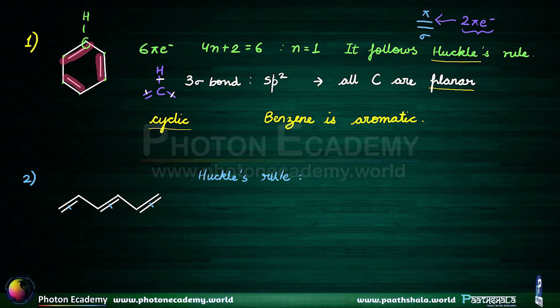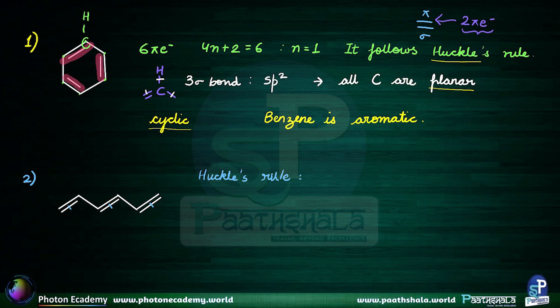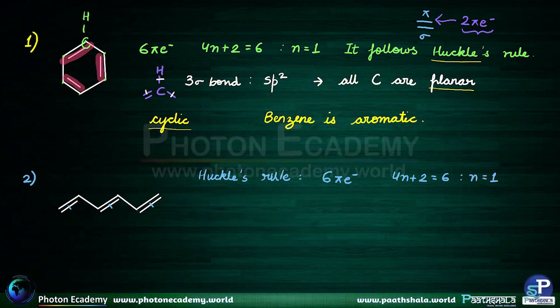So it has 3 pi bonds, that amounts to a total of 6 pi electrons, and 4n plus 2 gives me 6, so n is equal to 1. So it follows Huckel's rule. The first condition is satisfied.